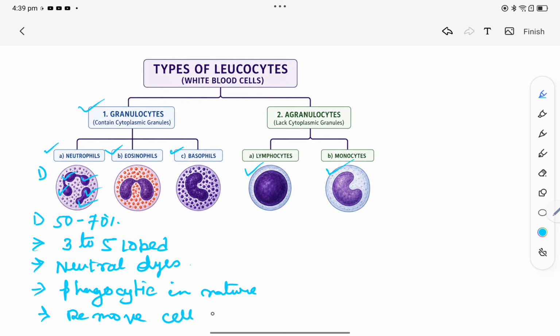As they are phagocytic, they can also remove cell debris. And they squeeze through capillaries via the process of diapedesis. As I said earlier, if there is an injury, they will squeeze through the capillary wall at the site of injury to heal that injury. So that was all about neutrophils.